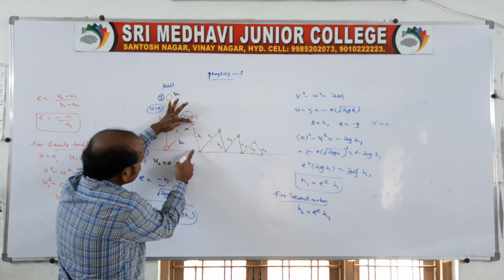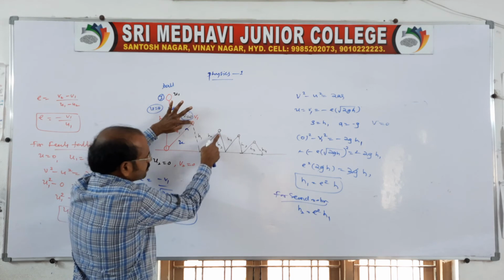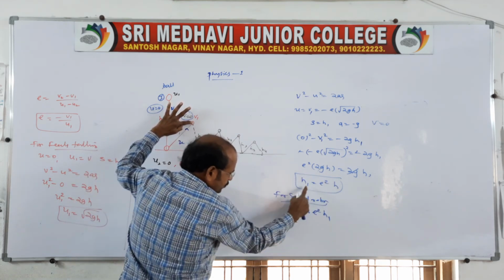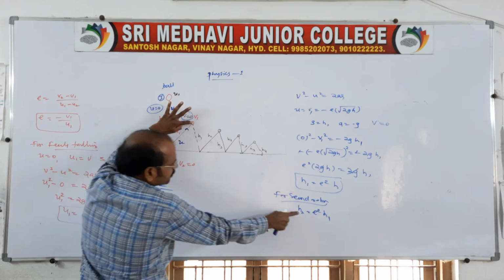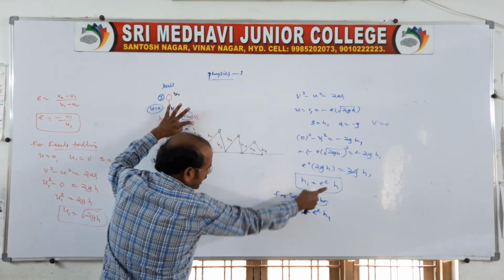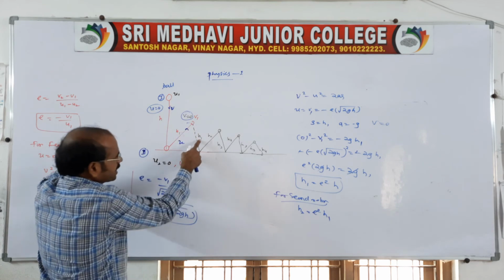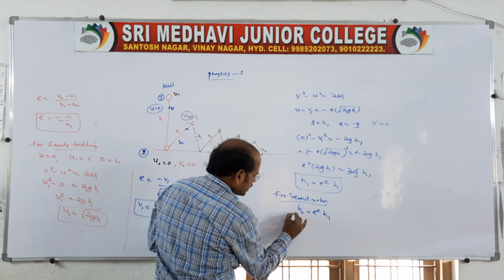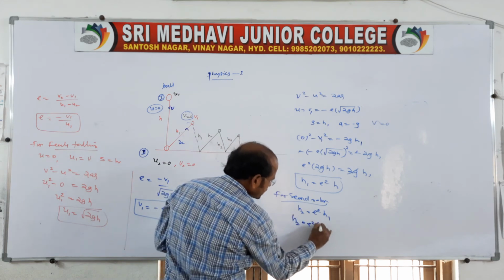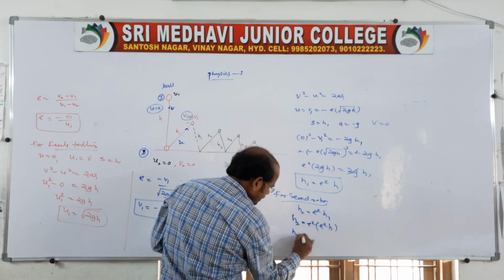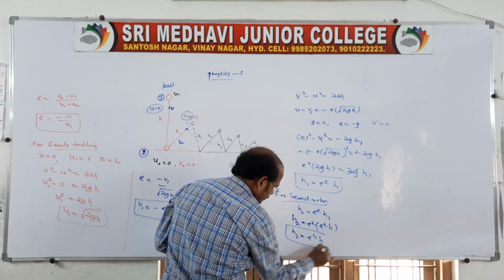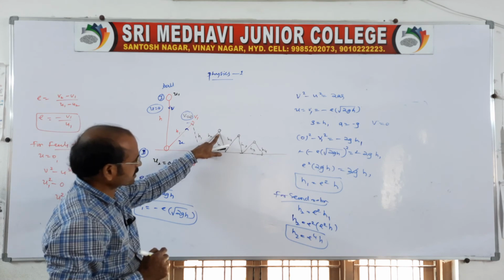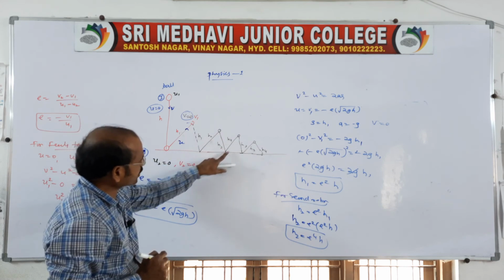Now the body falling from h1 rebounds to h2, no? Therefore you change h to h1. E square as it is will come, and instead of h, because it is coming from height h1, you take h1. So h2 is equal to e square into e square h, so h2 is equal to e power 4 into h. Now the body rebounds to a height h2, and it is falling from height h2 and rebounds to h3.